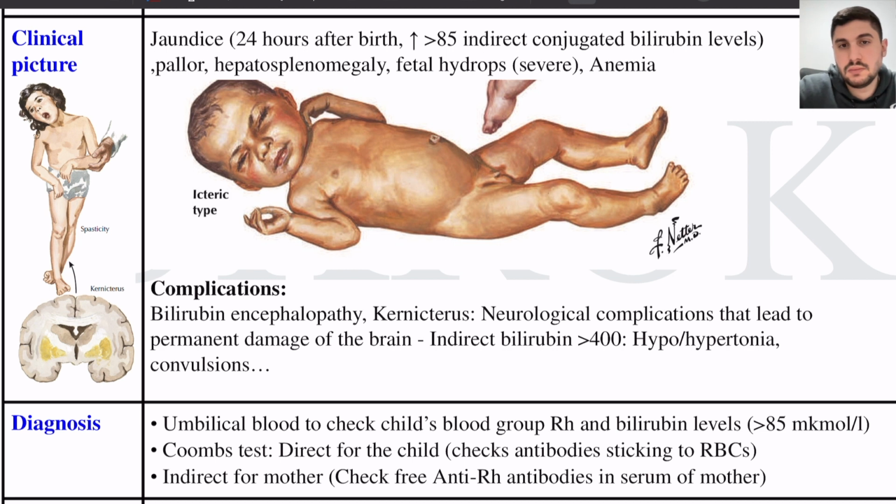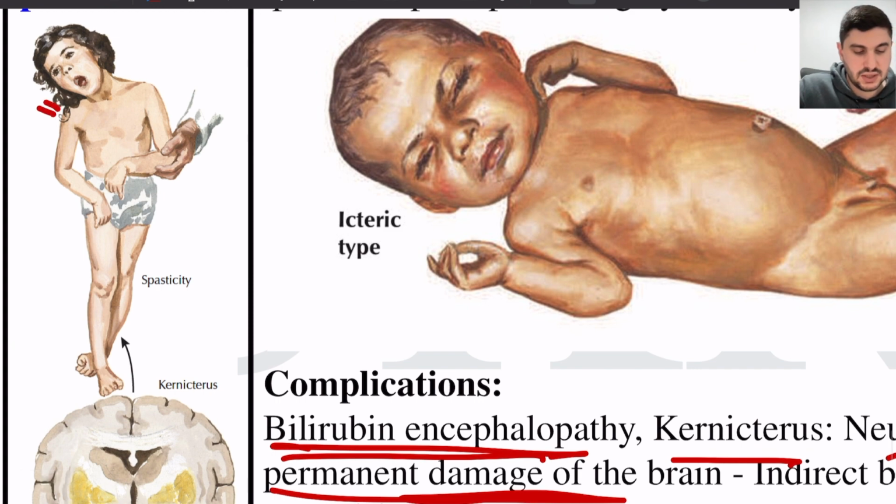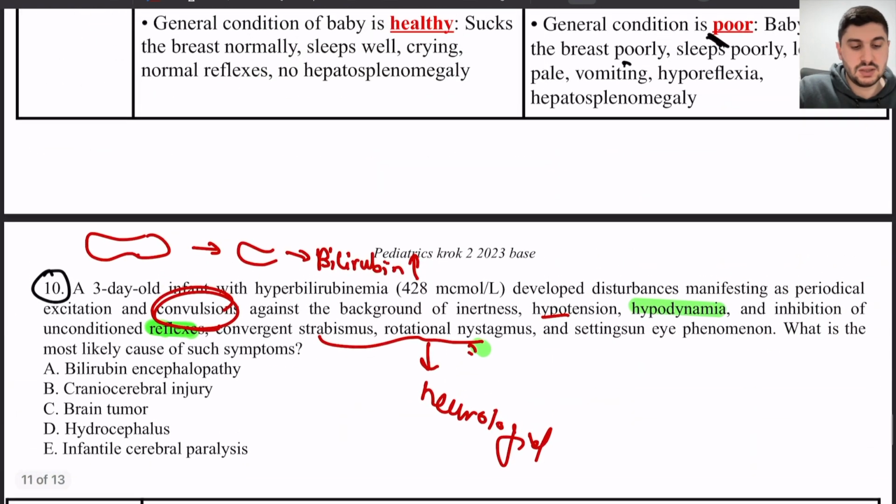And what is the problem? It can cause yellowish discoloration of the skin, and so on, but nothing else, right? No, if the bilirubin levels increase a lot, it can cause bilirubin encephalopathy or kernicterus. Bilirubin damages the central nervous system, causing neurological complications that can lead to permanent damage of the brain, manifested by convulsions and hypertonus of the muscles. Looks like this: spasticity, mental retardation. So this is the complication.